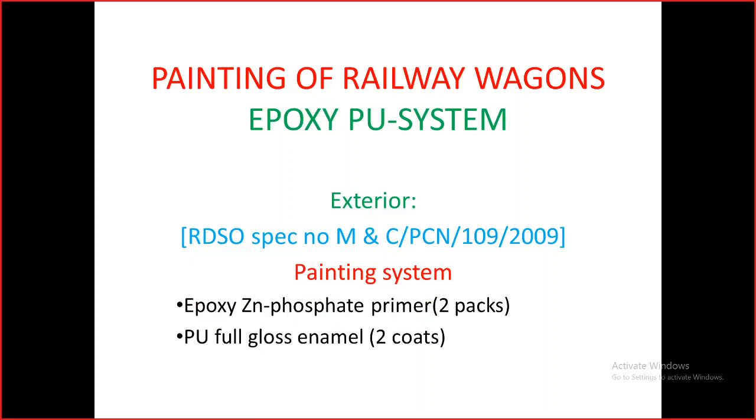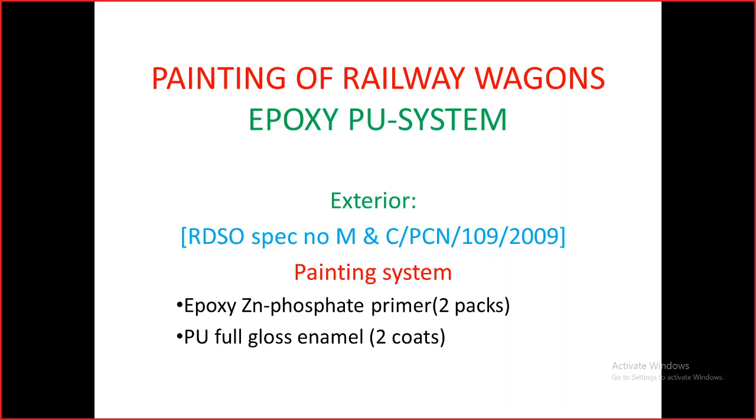So this is the enamel paint top coat for wagons. For wagons, we don't have all these 5 steps. We are having only the primer application and full gloss enamel. Now we are giving the full gloss enamel coating. The Railway Board has recently, in 2018, changed the paint scheme of our wagons.